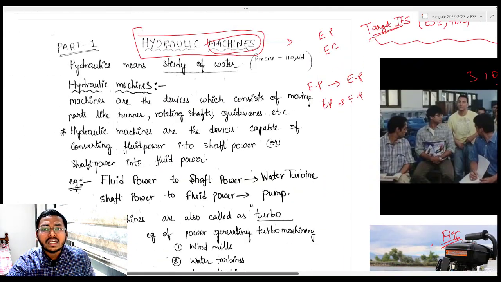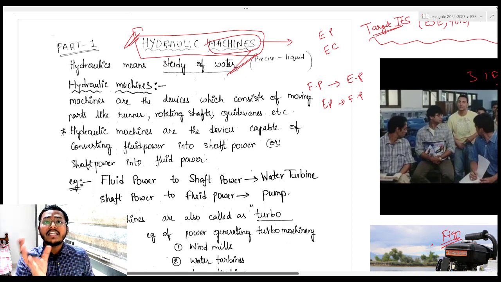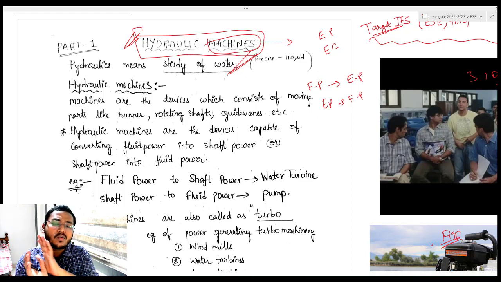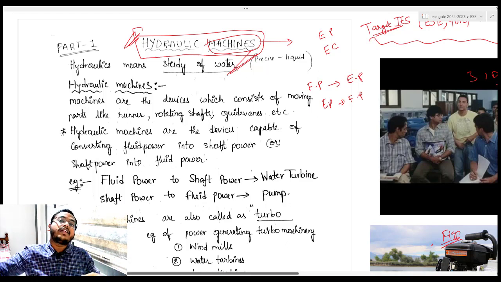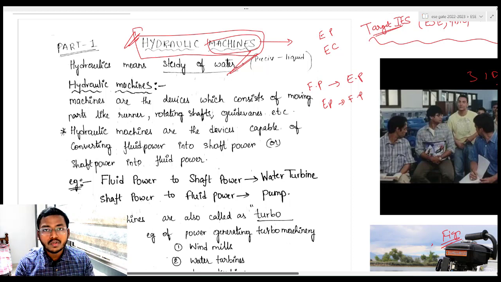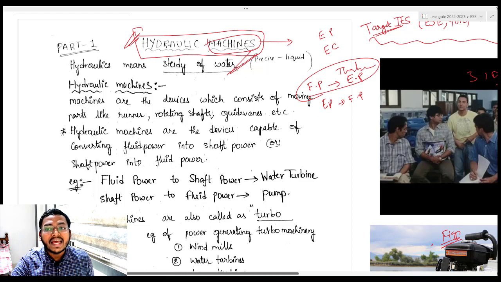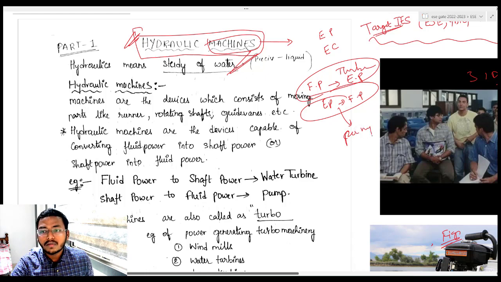Okay, so what are hydraulic machines? Can you define now? Hydraulic machines are the devices with moving parts, which have something to do with liquid. What it does? It can convert the fluid power to electric power, or it can use electric power and convert it into fluid power. Both examples you know, right? Fluid power to electric power कौन सा convert करता है? Turbine. And electric power use करके fluid power में कौन सा convert कर रहा है? Electric pump or hydraulic pump, whatever you want. Okay, turbine and pump concept clear है?